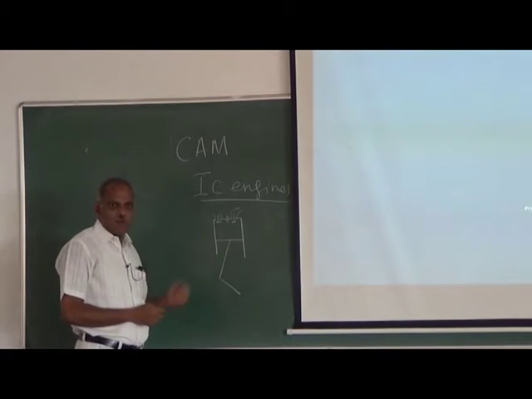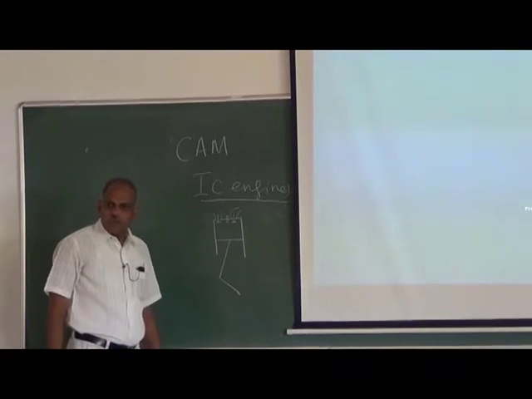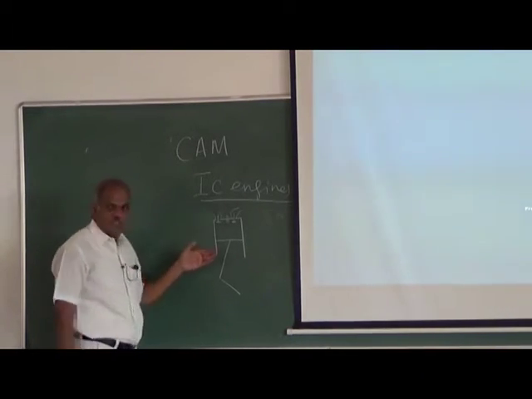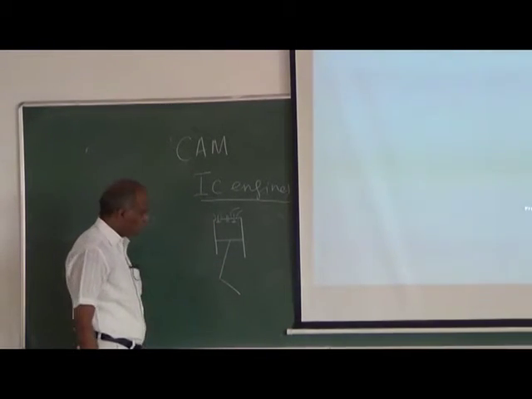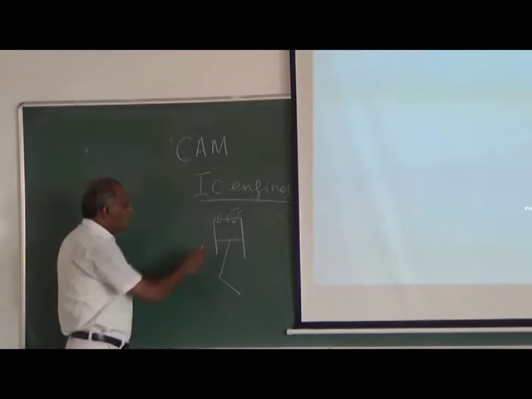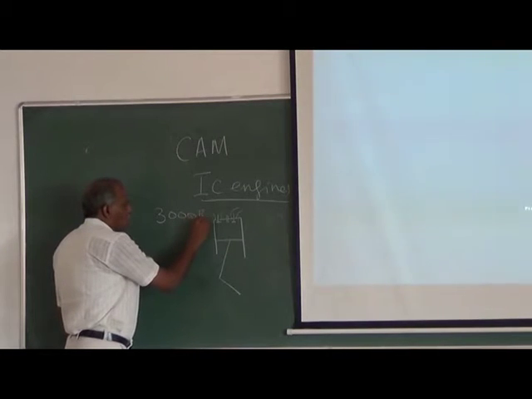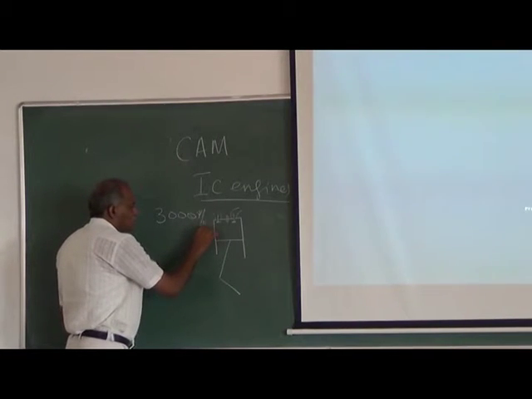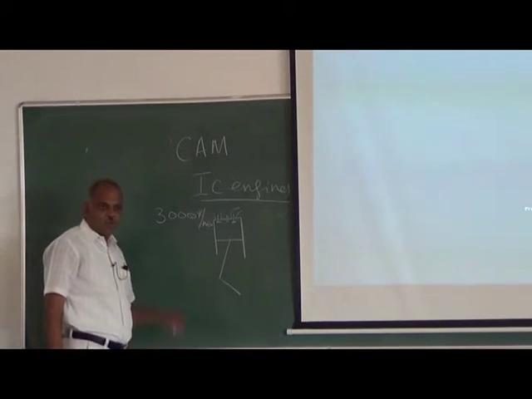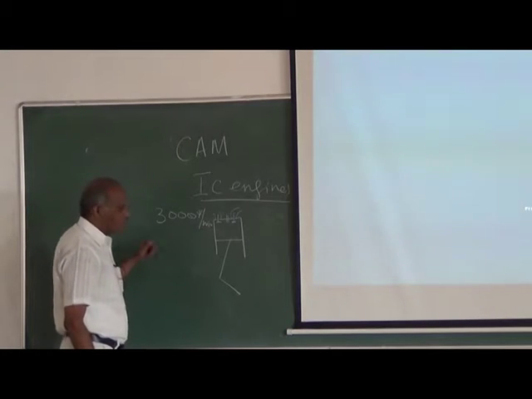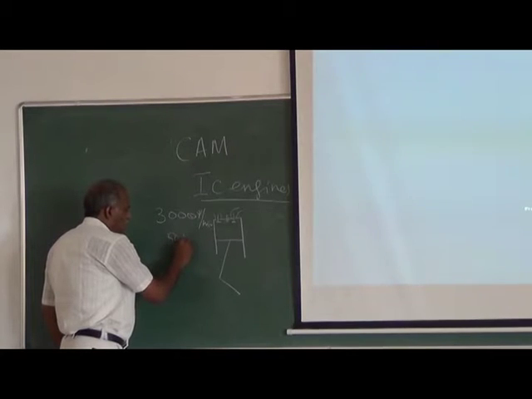But if you think about the opening and closing of this valve, you also have to see the speed of operation at which these valves are supposed to work. Say this engine is running at 3000 revolutions per minute, that is the operating speed. In terms of seconds, it is 50 cycles per second.